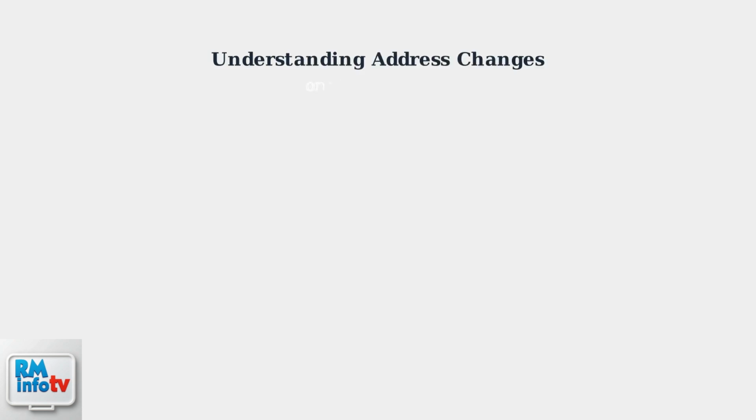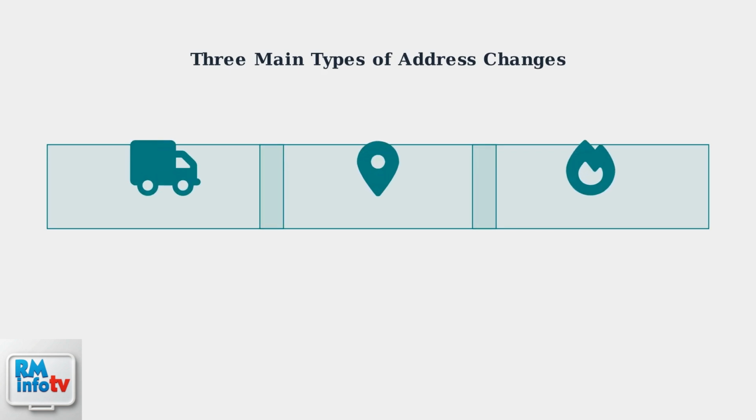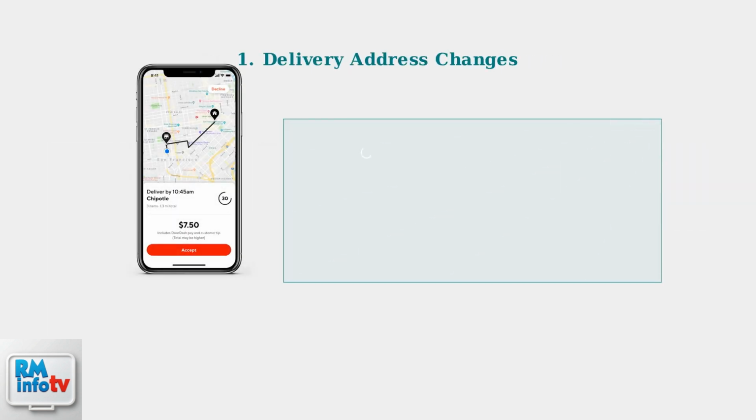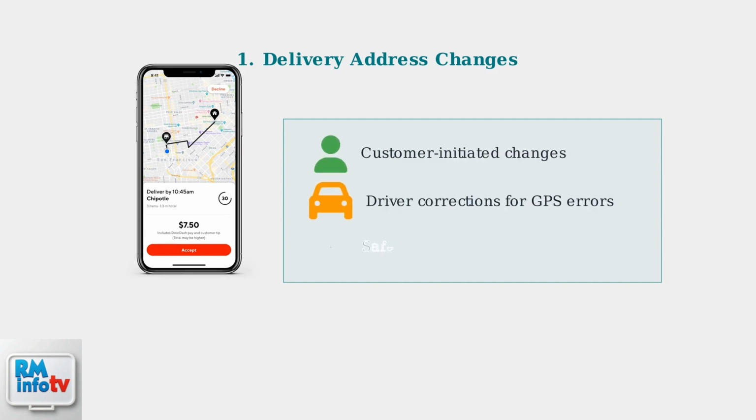The DoorDash Dasher app provides three main types of address changes that drivers need to understand for efficient delivery operations. These three types cover delivery address modifications, starting point location updates, and hotspot preference management. Delivery address changes occur in three scenarios: when customers modify their location after ordering, when drivers need to correct inaccurate GPS coordinates, or when safety concerns require location adjustments.